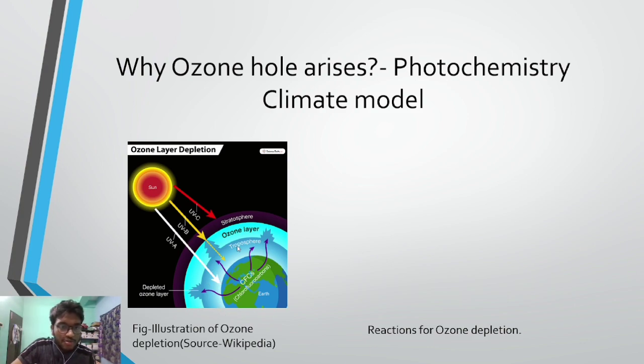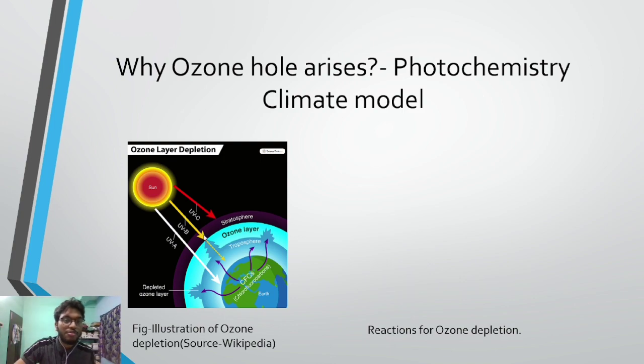Hence, it is crossing the troposphere and the ozone layer. The UVB can cross the ozone layer and reach the troposphere, but cannot cross the troposphere, whereas UVC gets trapped within the stratosphere. These UVA and UVB contribute the most in ozone depletion.